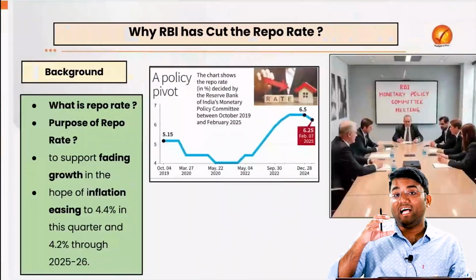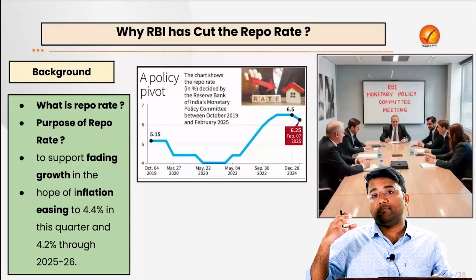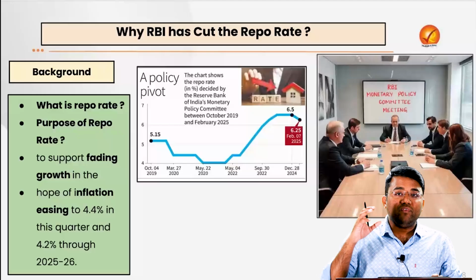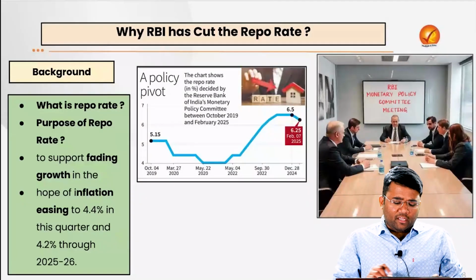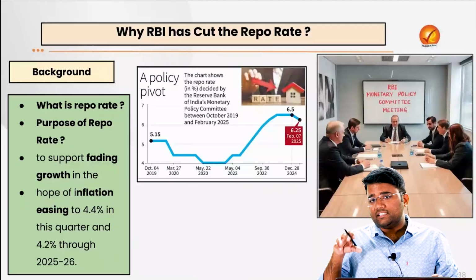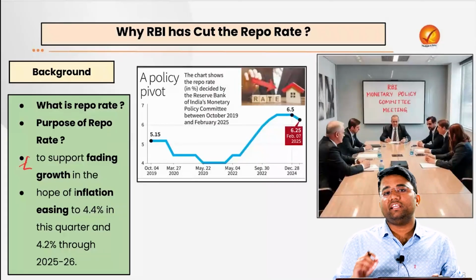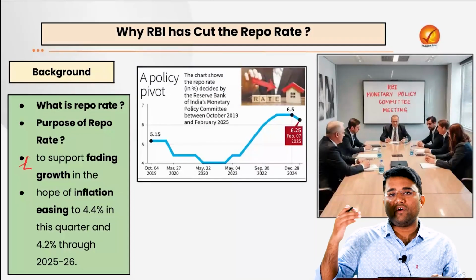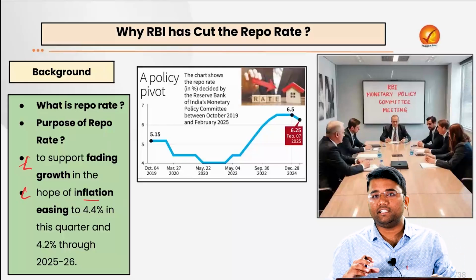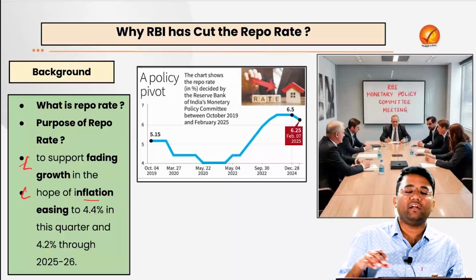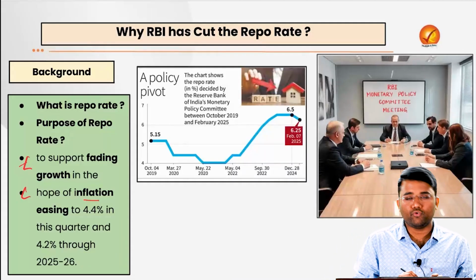This is the first time in the last 57 months that the RBI has gone for a rate cut, and it was in the month of March in the year 2020 that we last witnessed a cut in the repo rate by the RBI. Also, the RBI has decided on this rate cut at this point of time because they want to support the fading economic growth, which has slumped to 5.4%. Also, they are hopeful of inflation easing to 4.4% in this quarter, and for the overall financial year 25-26, they are hopeful that inflation will remain at 4.2%.